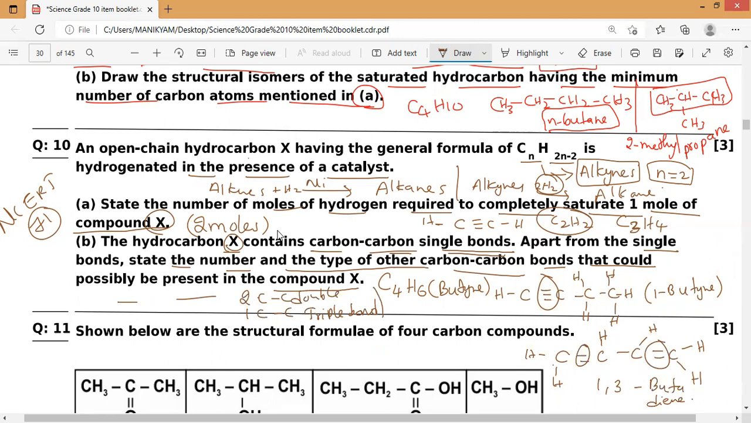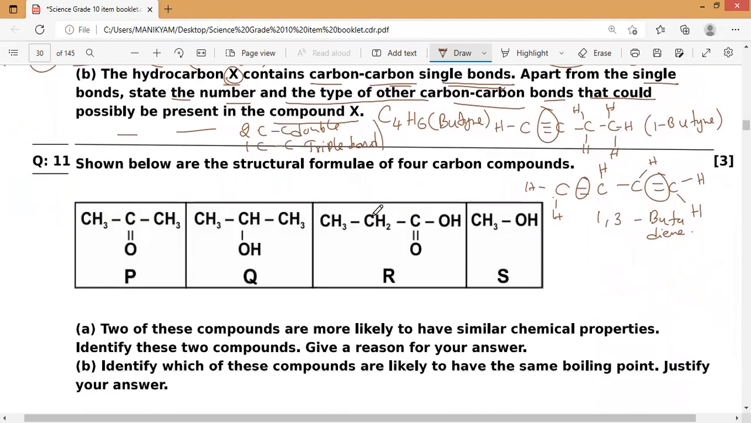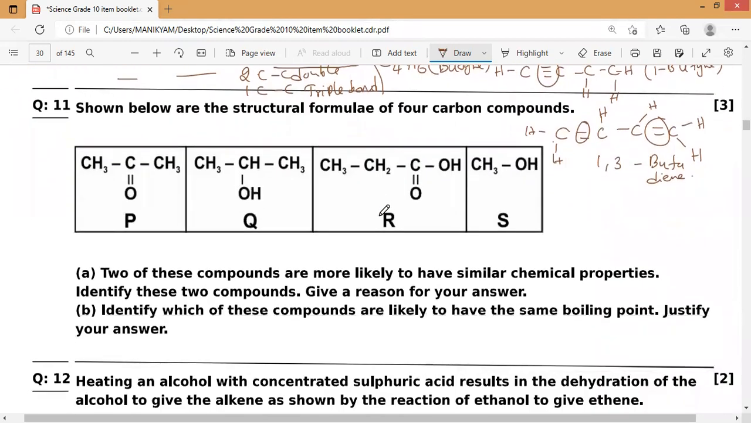So this is question number 10. Next, question number 11. Shown below are the structural formulae of four carbon compounds.